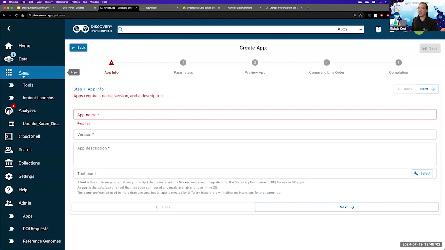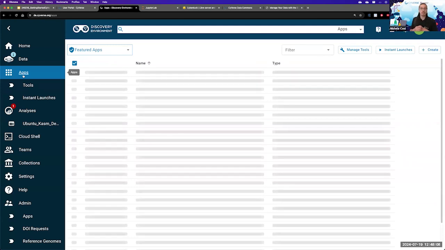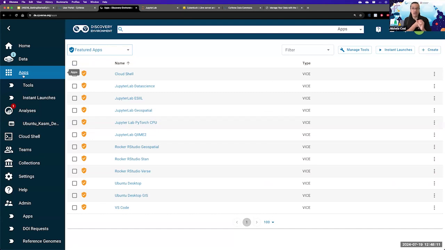All right. I am now going to take a step back because we have covered the data. So how you can upload data to your data store, how you can launch applications, and how you can terminate it. We have seen very little of how you can share your data and applications with your collaborators. However, I wanted to show you a more powerful way to share data and applications.